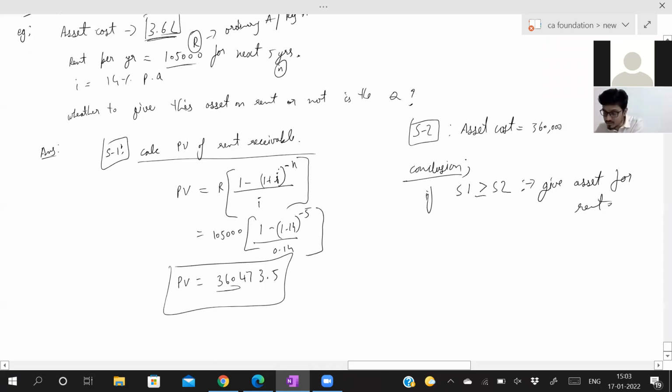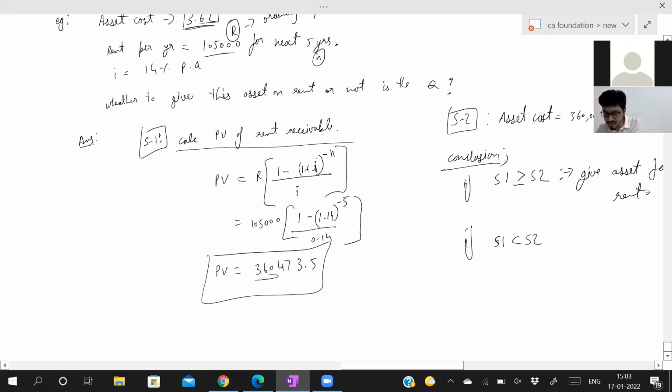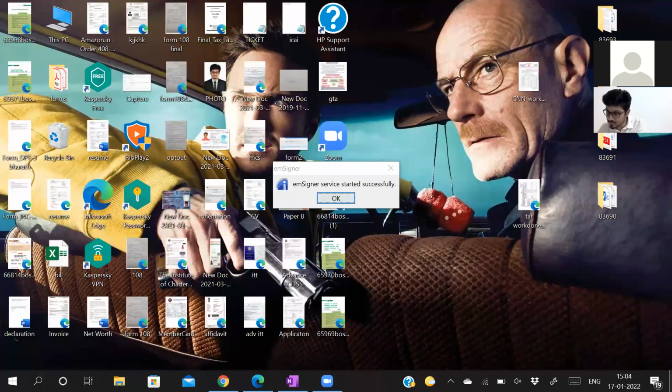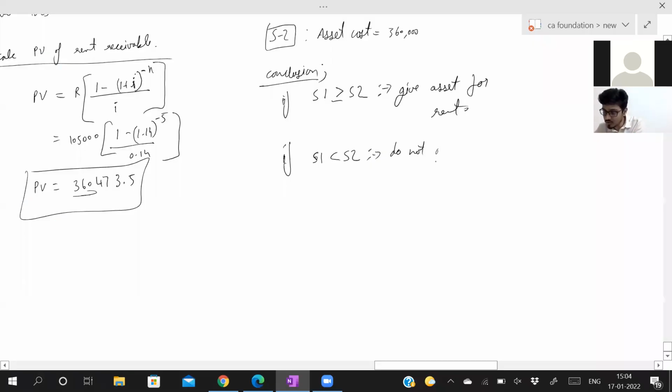Now what happens if step 1 is less than step 2? That means you are spending 3,60,000, but the present value of rent receivable is less than 3,60,000, then don't give it on rent. That's all. Do not give it on rent.